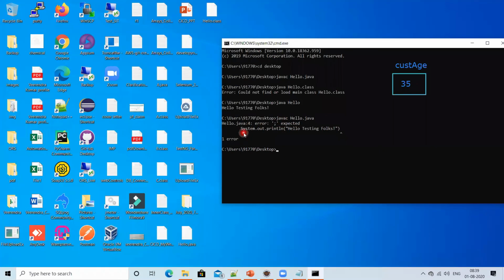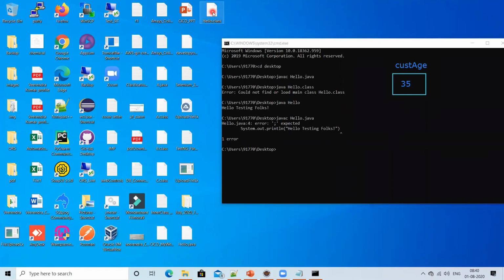It is showing one error, and you can see this mark. So here it is saying that the semicolon is missing. This is called a compiler error or syntax error. So you could not compile the code.